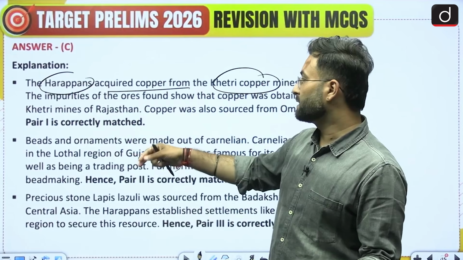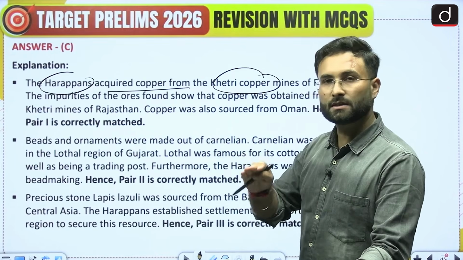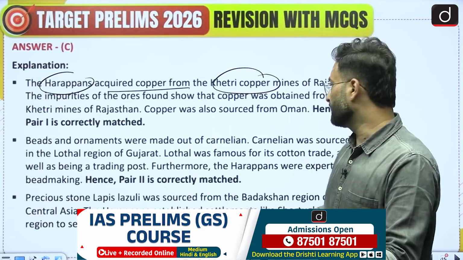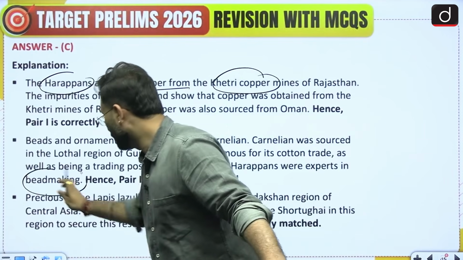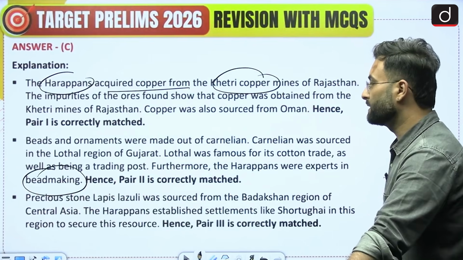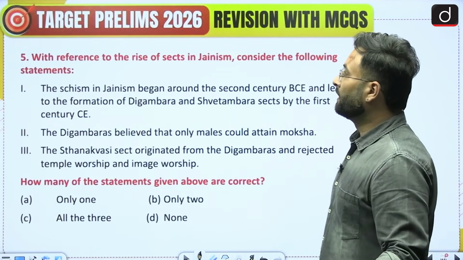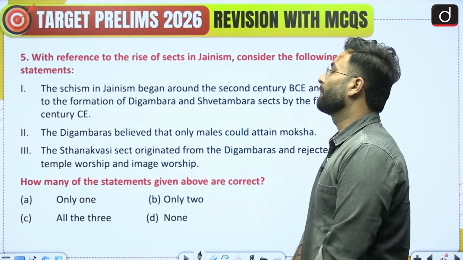Then coming to the next one, that is beads and ornaments. These were quite famous in the Lothal region, and Harappans were experts in bead making. And the precious stone, which we have already seen, that is lapis lazuli, that is coming from Central Asia. Comes the fifth question.